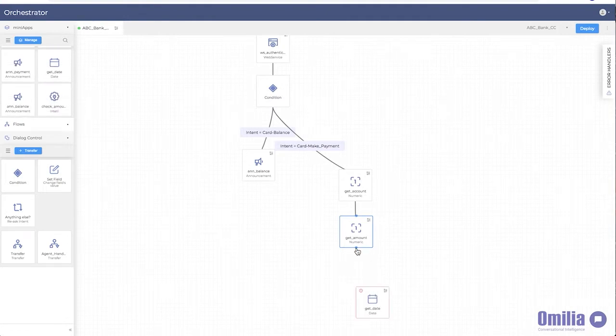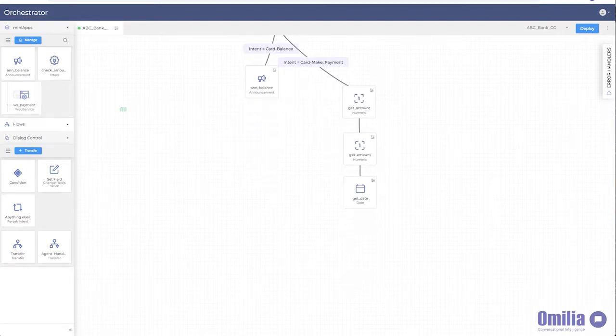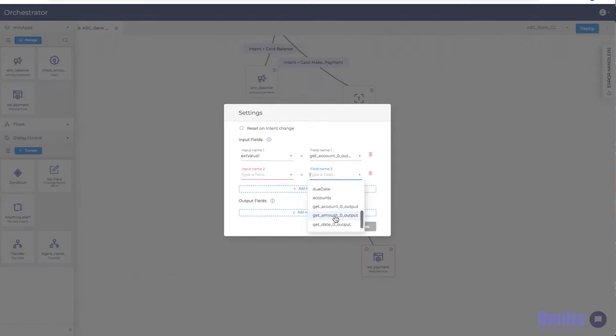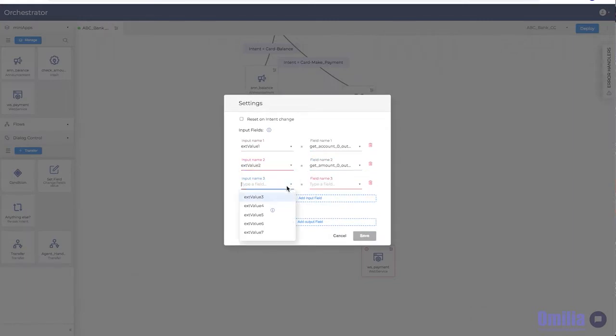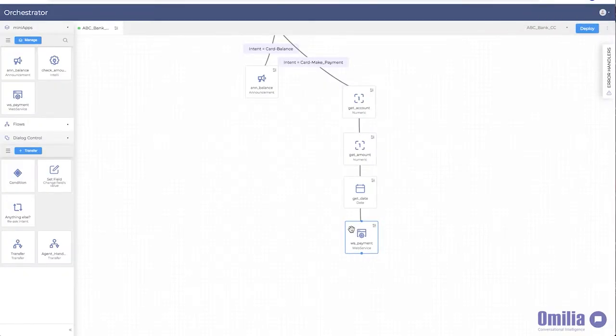We'll want to grab the web service mini app so that we send the necessary info to the web service and pass in everything we've gotten from the mini apps we just used. Let's also capture the return values from the web service so that we can tell the caller if the payment was successful. It's also important to note that these mini apps can be grouped into a structured flow for reusability and reporting purposes. We want to check in with the caller at this point and ask them if there's anything else we can help them with.